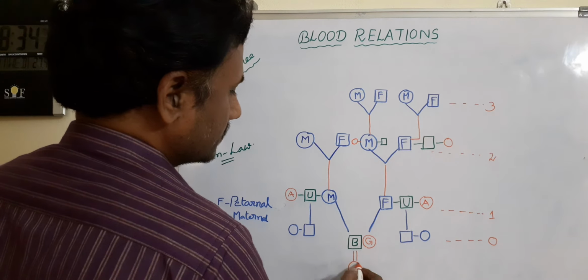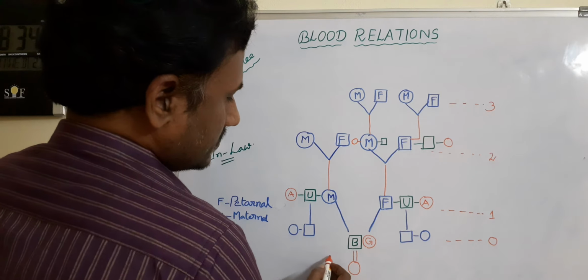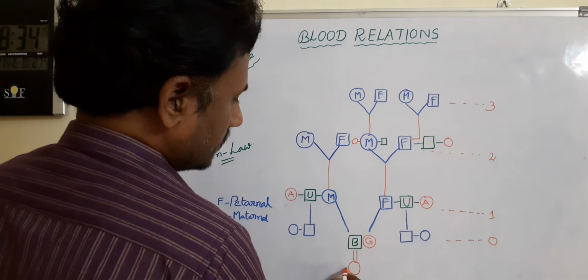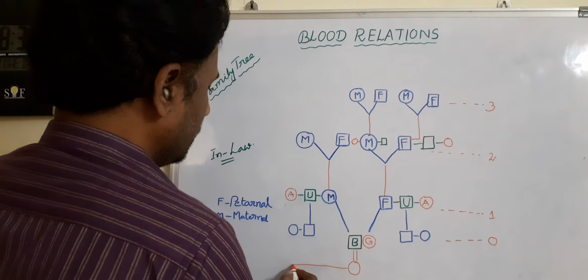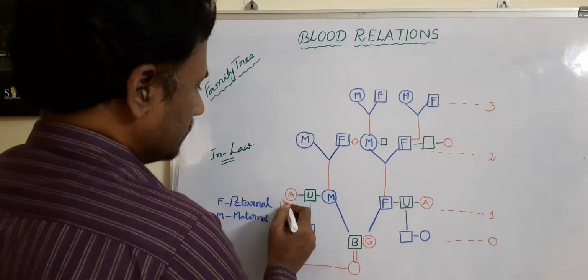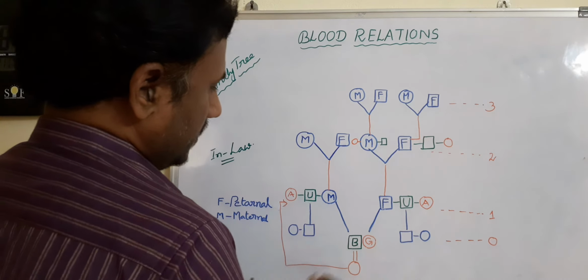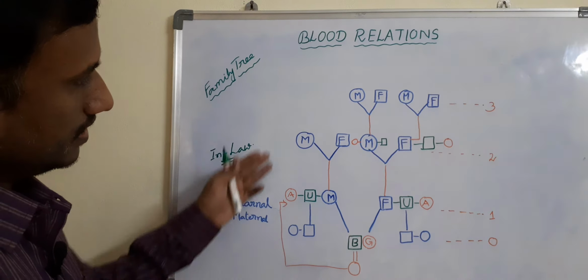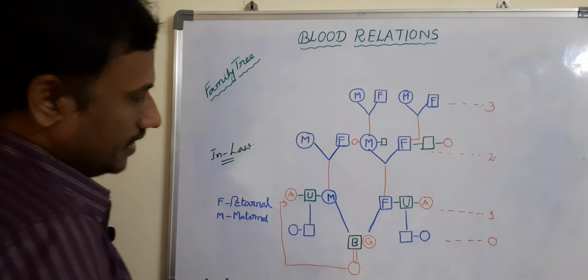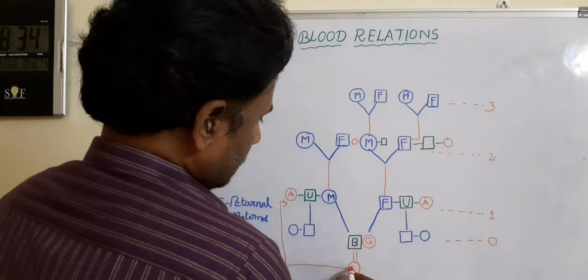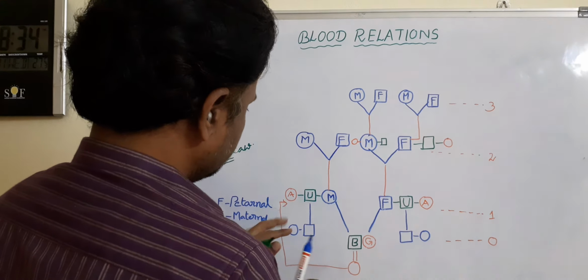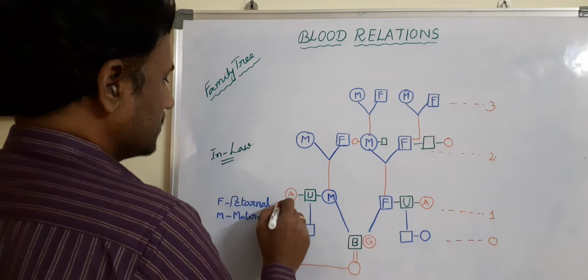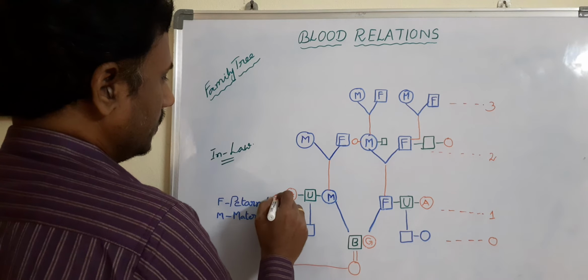Compulsory girl only, na? Yes. And this girl also again having family, means this girl's father and mother again comes to first generation, like this it comes. And this girl also having a family, and for that also same family tree diagram here onwards like this.